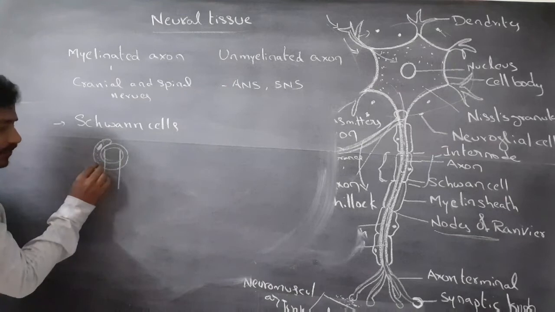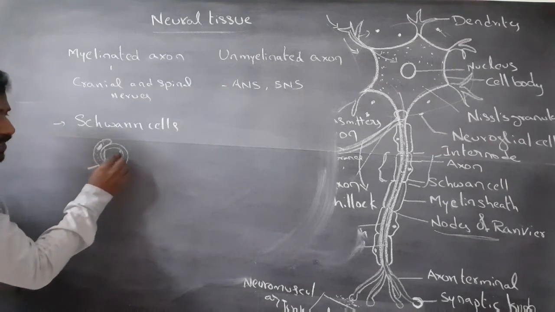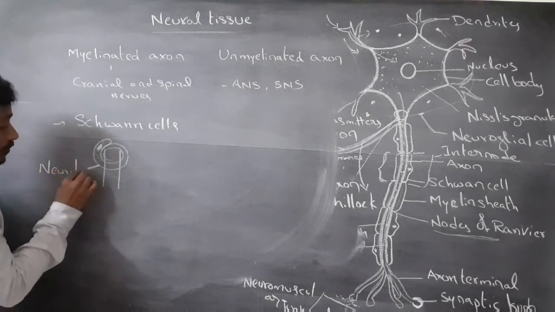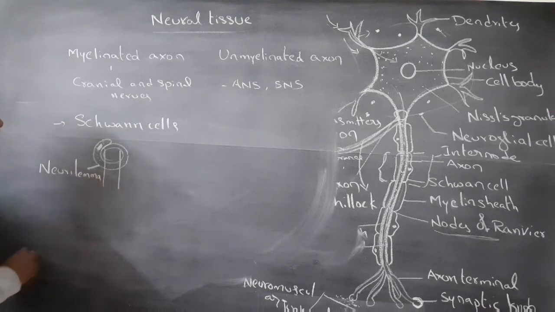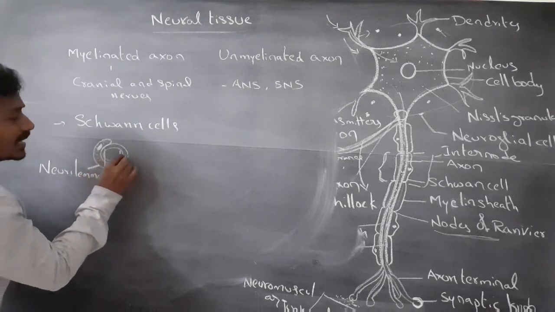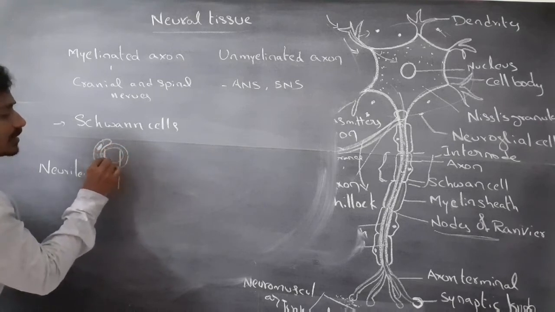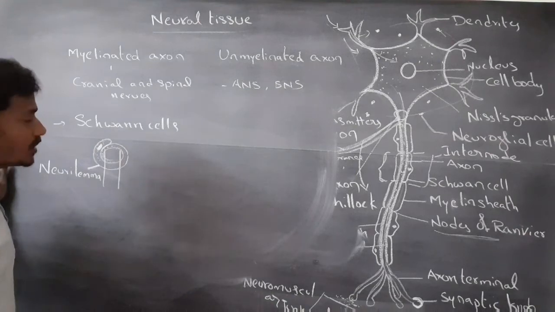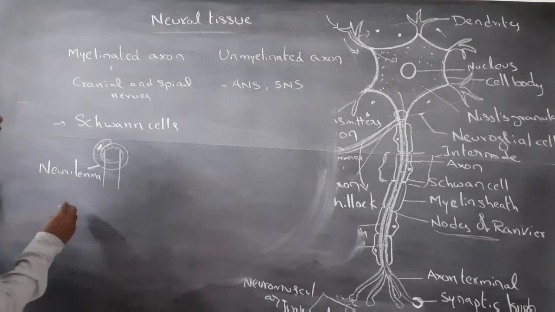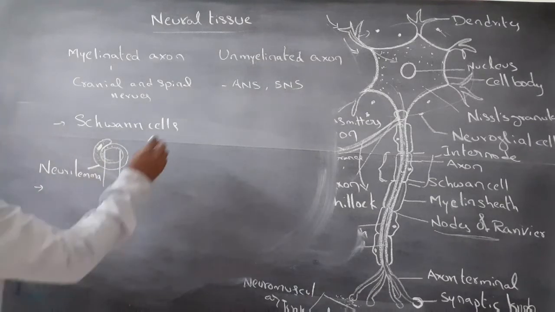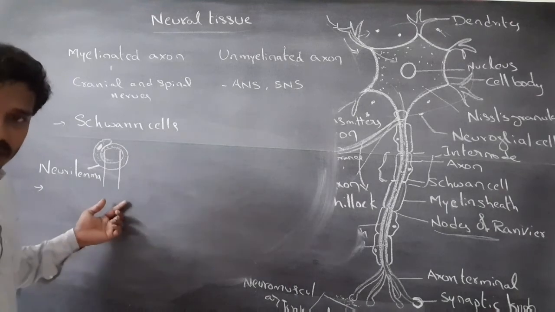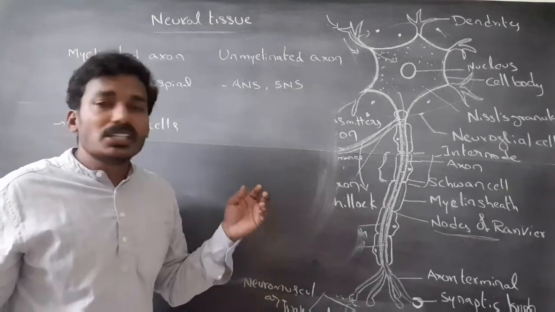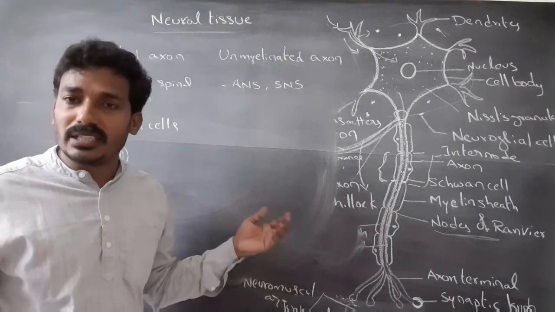The Schwann cell plasma lemma is called the neurilemma. Schwann cell layers contain myelin. Myelin is a lipid-containing substance, so it is white colored. Some unmyelinated neurons contain Schwann cells, but these Schwann cells do not produce myelin.